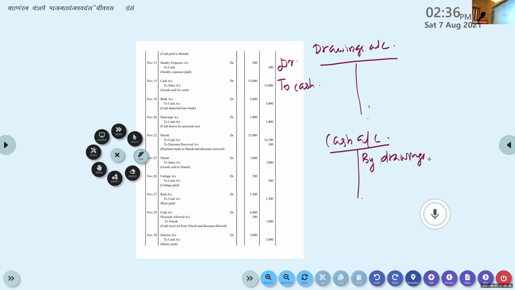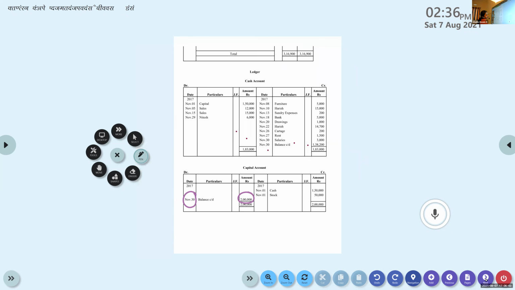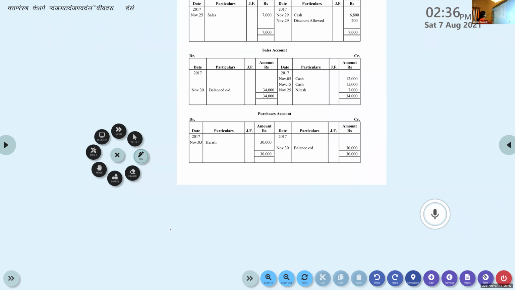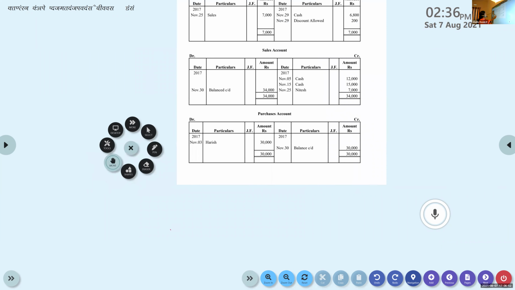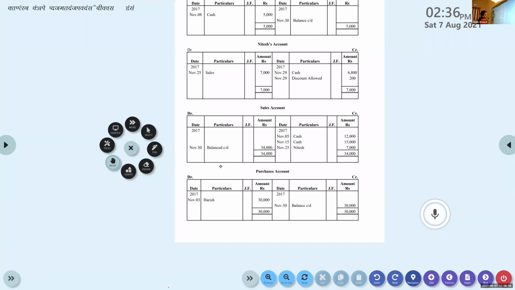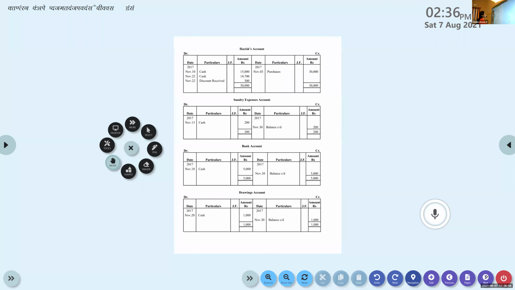Harish account debtor to cash, to discount received. So coming to Harish account, I'll show you the Harish account. Harish account debit to cash, to discount received.